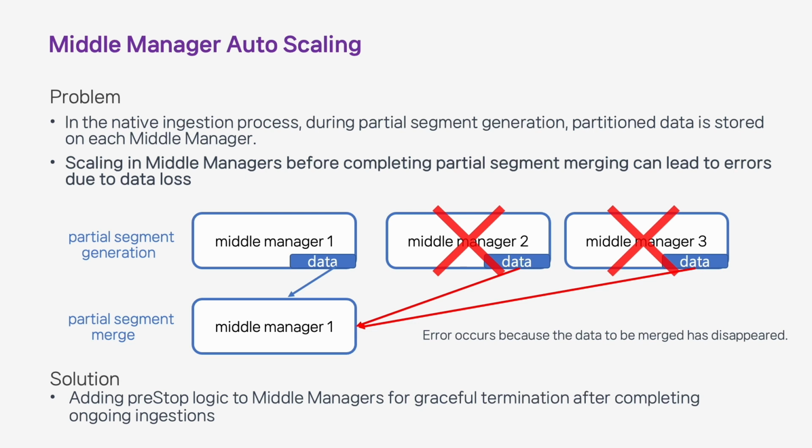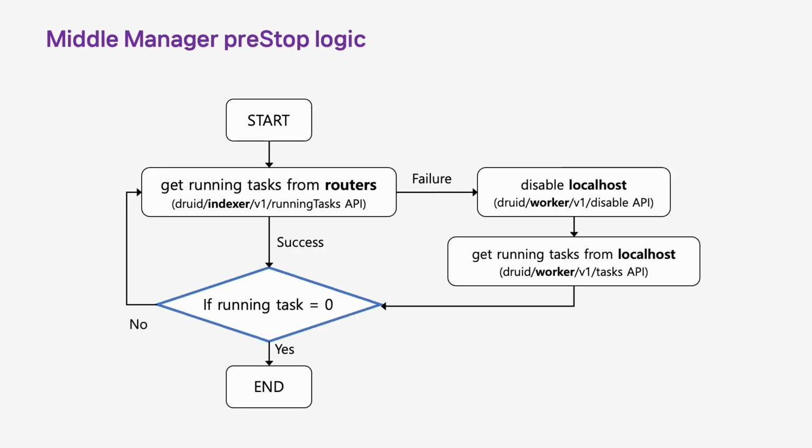So our team added a preStop logic to the middle manager. As a result, it terminates middle manager only if there are no ingestion tasks. We simplified the preStop logic with this flowchart. First, we check if there are any ongoing ingestion tasks with the router. If there are still ongoing tasks, we look back to the beginning. Otherwise, we terminate the middle manager.